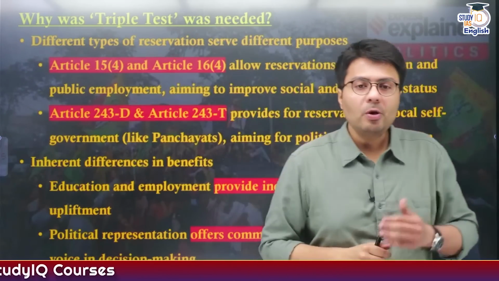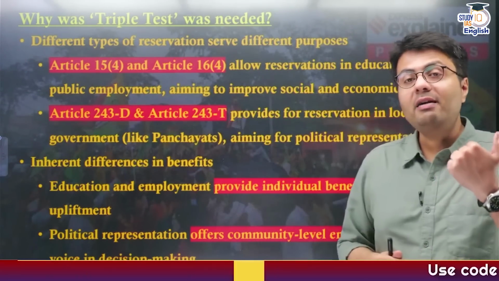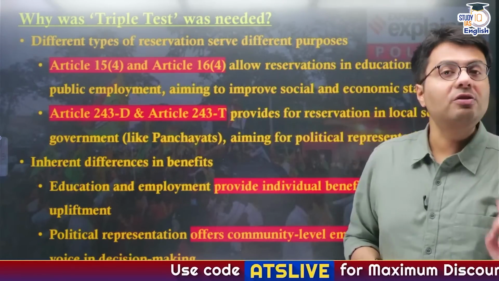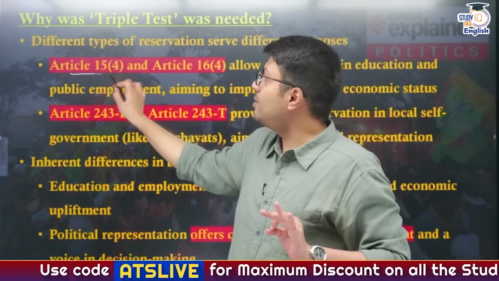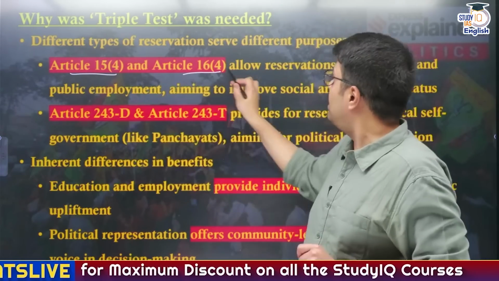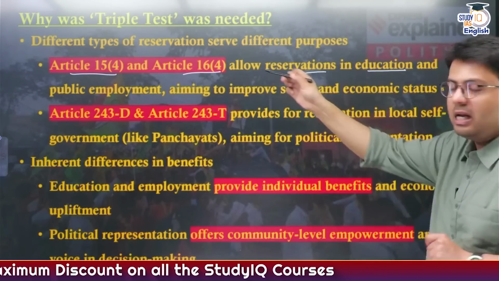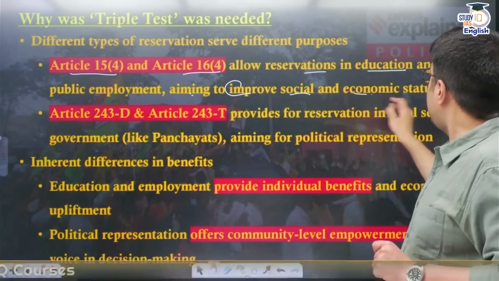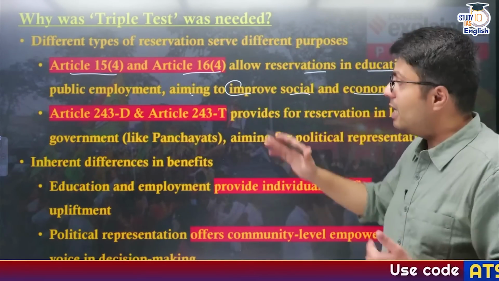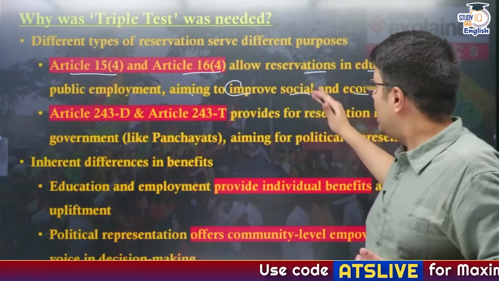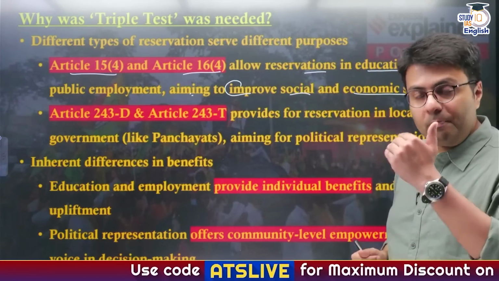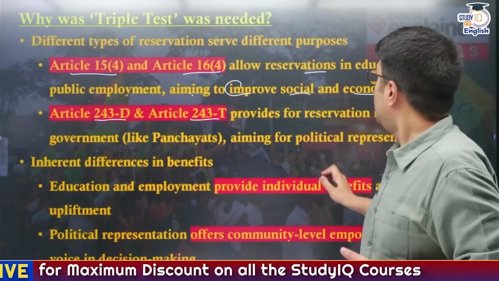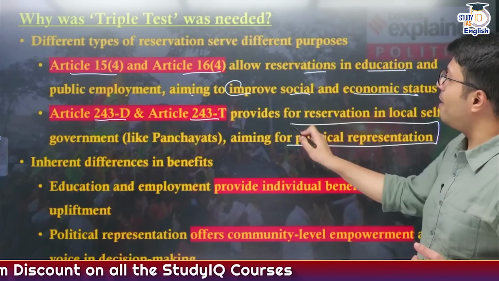Also, the Supreme Court said that the Constitution of India provided reservations in different articles because the intention of providing these reservations is different. If you see reservations in Article 15 and Article 16, these allow reservation in educational institutions and public employment, aiming to improve social and economic status. Similarly, reservations for urban bodies and Panchayati Raj institutions are provided under Article 243D and 243T, which aim for political representation.